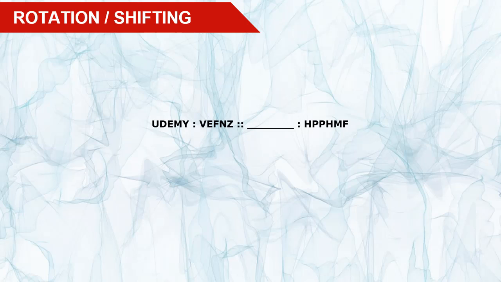If Udemy is the plain text corresponding to the ciphertext V, E, F, N, Z, then what plain text was coded in the ciphertext HPP HMF? You already have the secret information, that is the key, which is numerical 1 in this case. Applying the shift logic in the reverse direction by 1 will give you the resulting plain text Google. So we can say that Google was the plain text corresponding to the ciphertext HPP HMF.